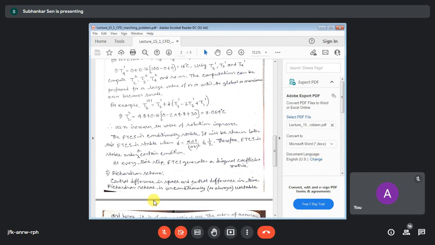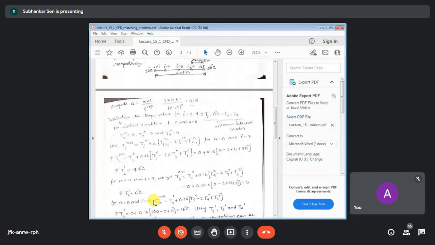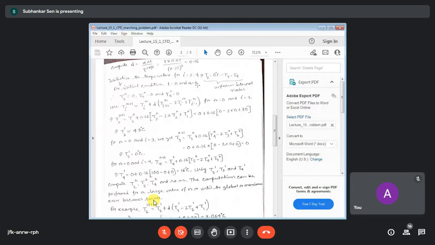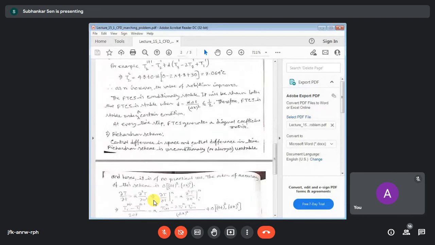For this particular problem, our stability condition is that the diffusion coefficient d should be less than or equal to half. If it is less than or equal to half, your results will always converge. This d that we got, 0.16, is within this convergence limit. So if you continue with these calculations, your solutions will be correct.